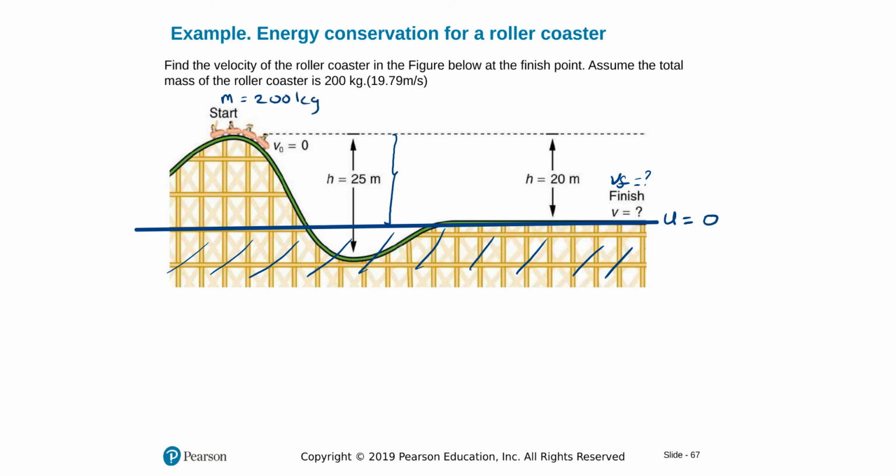And it's also given the initial velocity V0, or V initial. I'm going to call it VA, 0 meters per second. I'm going to call this point A, this point B. At this point, the roller coaster will have a velocity we don't know. I'm going to call this VB, or V final is also fine. One thing I want to say here: ignore friction. We don't want to have friction here.